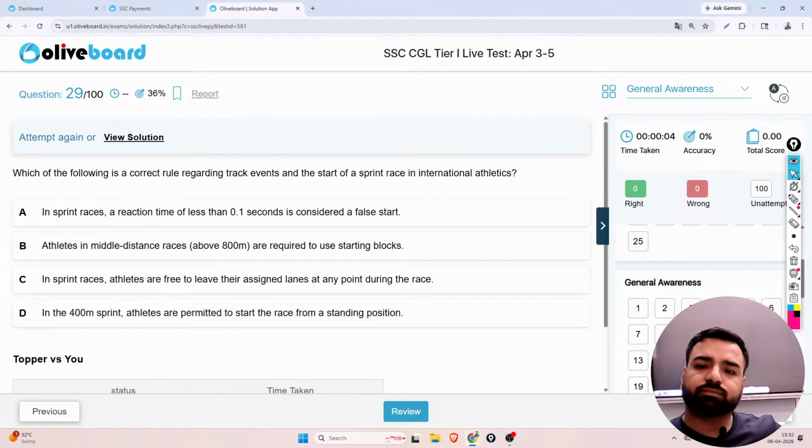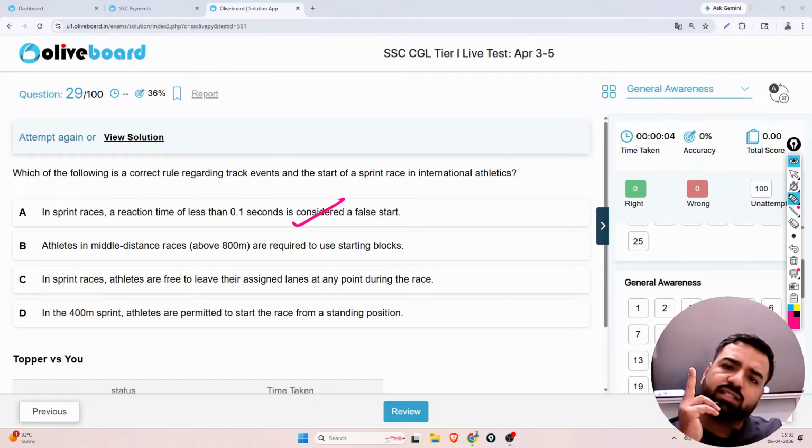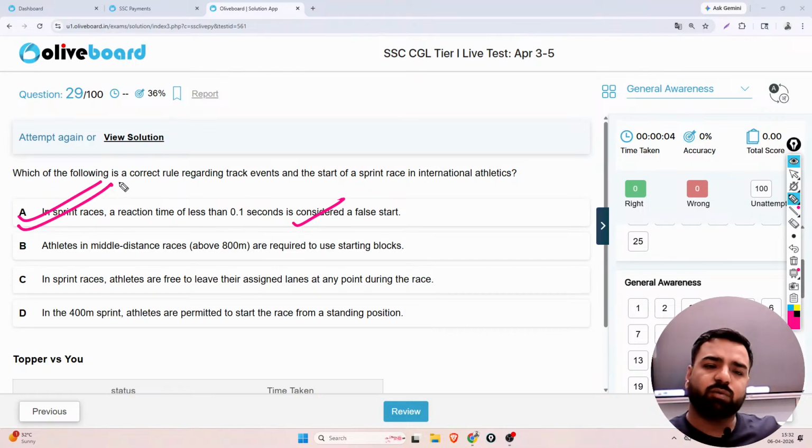Next, what is the next question? The next question is, which of the following is a correct rule regarding track events and the start of a sprint race in international athletics? Okay. So in sprint races, a reaction time of less than 0.1 second is considered to be a false start. That's totally correct. Why? Because this is an assumption that as soon as the gunshot is fired, guys, our mind takes some time to react, right? But 0.1 seconds is not an ideal time to react. So if the reaction time is less than 0.1 second, that would be considered a false start, and this is very important to know. So the correct answer will be option number A only here. Next, what is the next question?